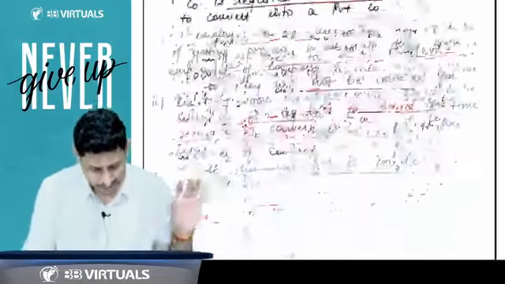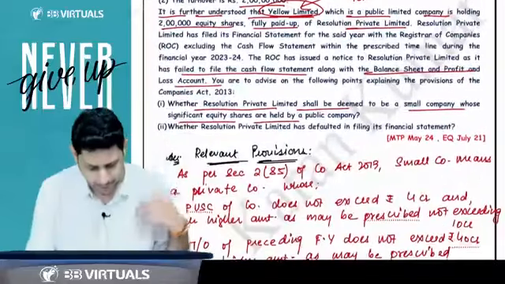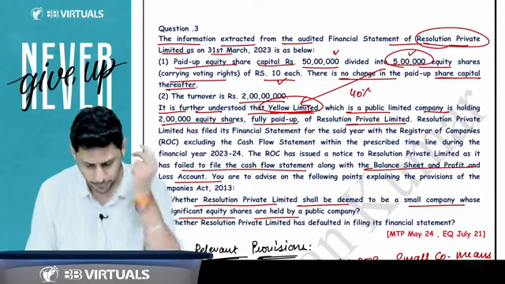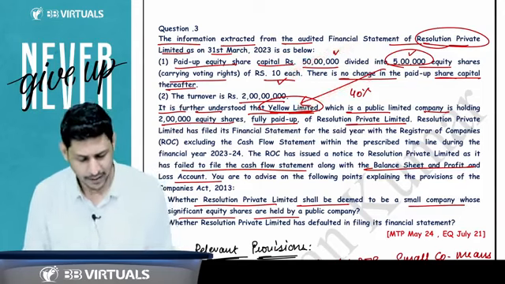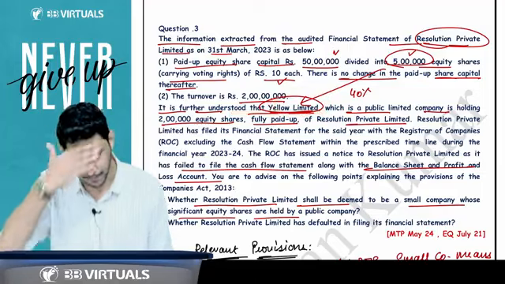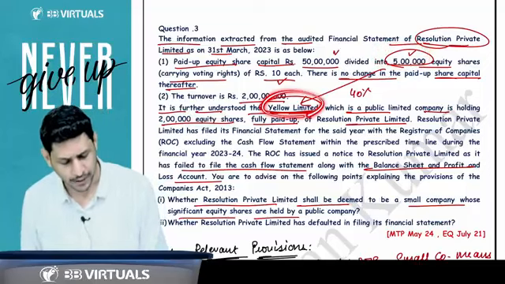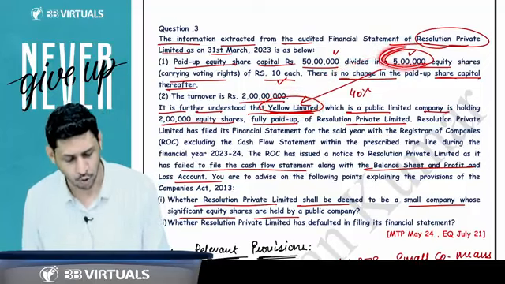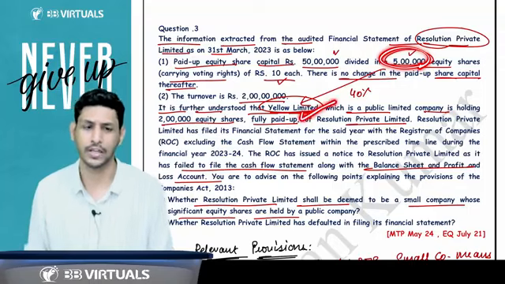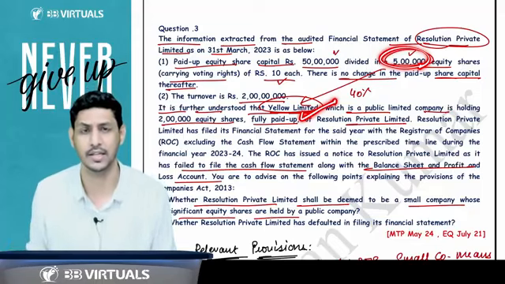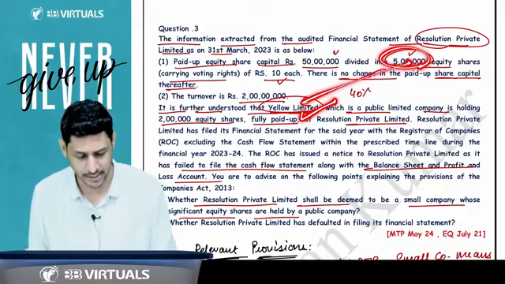Right, sir. Then after that, there is a very straightforward question of holding company and subsidiary company: this company is having 5 lakh shares and turnover is 2 crore rupees. It is further understood that Yellow Limited, a public company, is holding 2 lakh equity shares out of that 5 lakh. So 40% voting power does not give you the holding subsidiary relationship. Yes or no? Yes, sir. So there is no holding subsidiary.